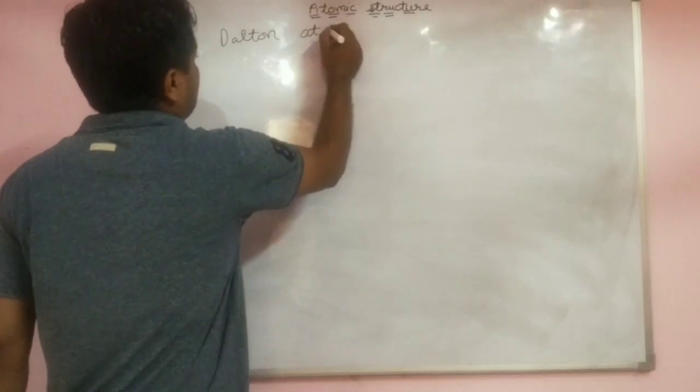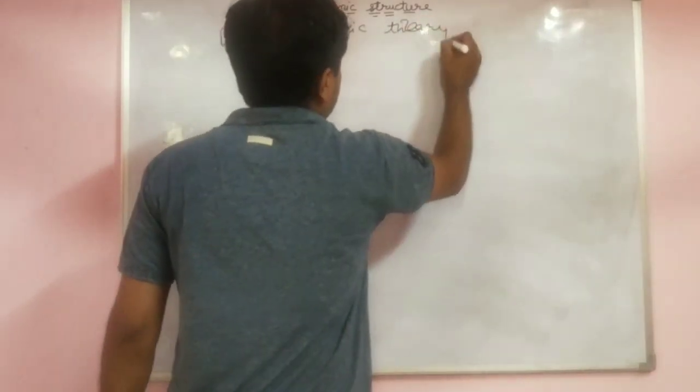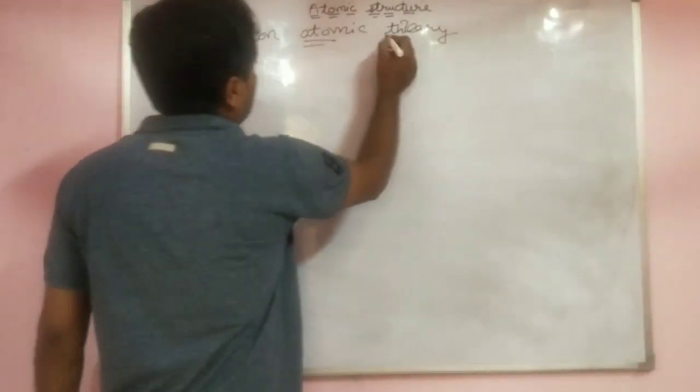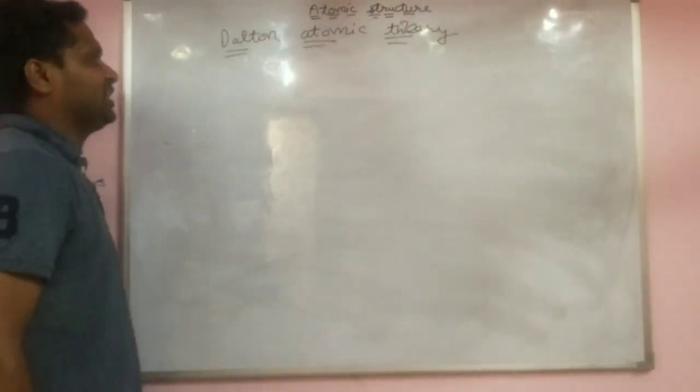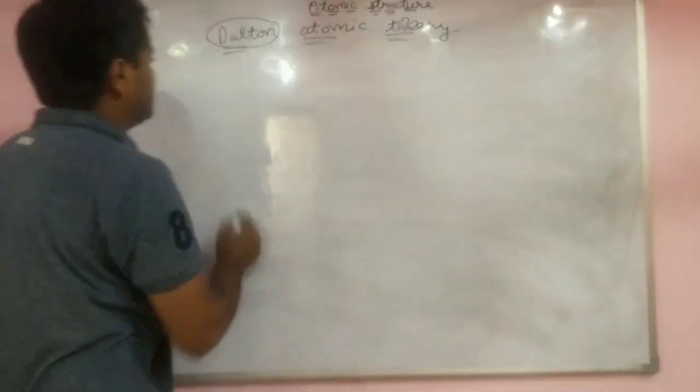Dalton atomic theory. I already told you, John Dalton explained this theory.